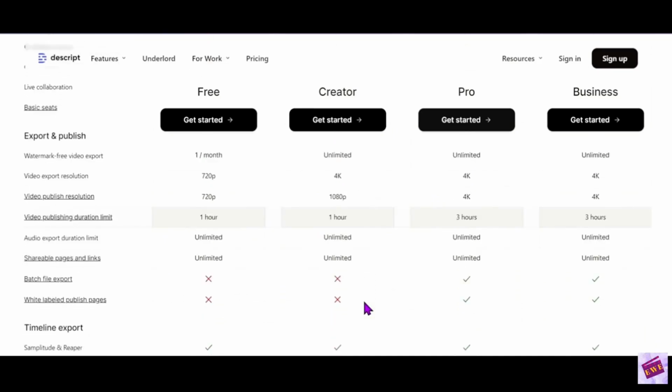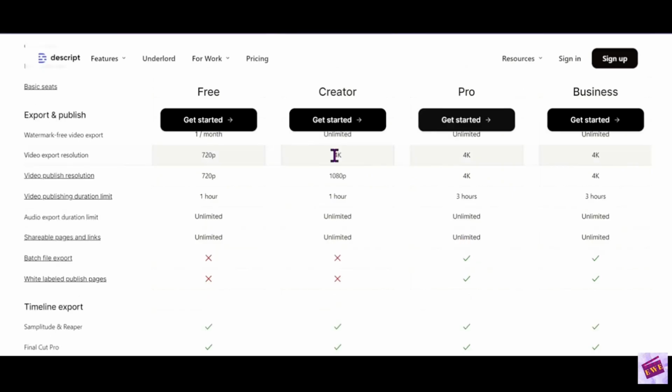For your export and publish, it says here the watermark, you have an opportunity to export a watermark-free video, 1 video per month. Okay. And then, of course, for all the other plans, the Creator and the Pro, it's unlimited. So that's the same. And also for your video export and resolution, it's 4K for the Creator and the Pro.